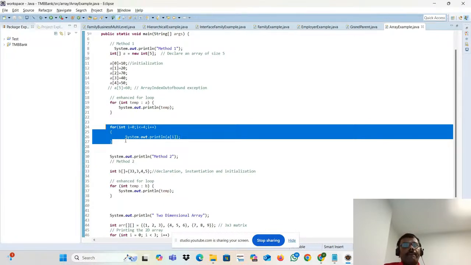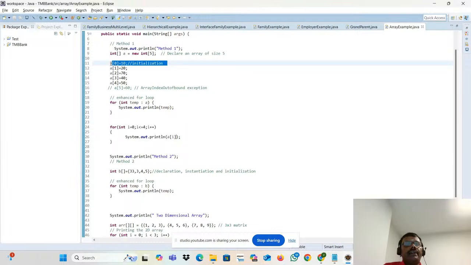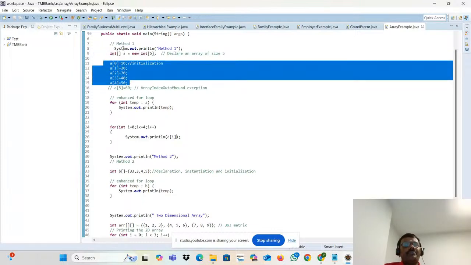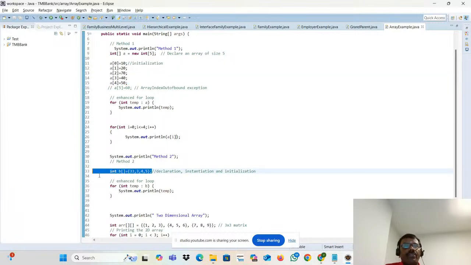Method 2. This is simply declaring the array and assigning, initializing the values. But this is a little bit complex. I want to do it in a single line. Obviously you can do that. This is only one line. But there is no size. If you want, you can insert more values also. There are no conditions here. You can put anything. It is flexible.